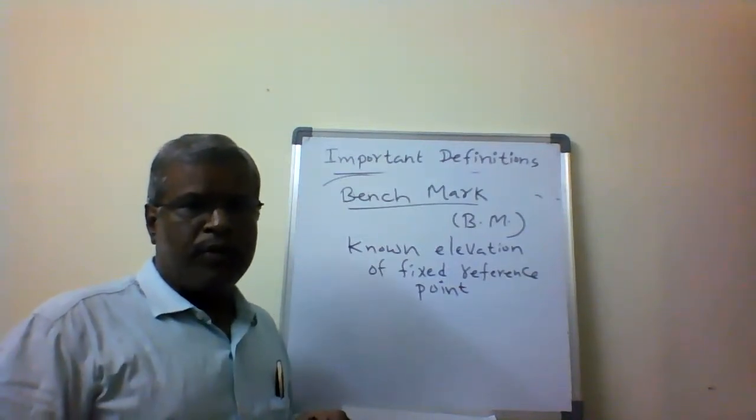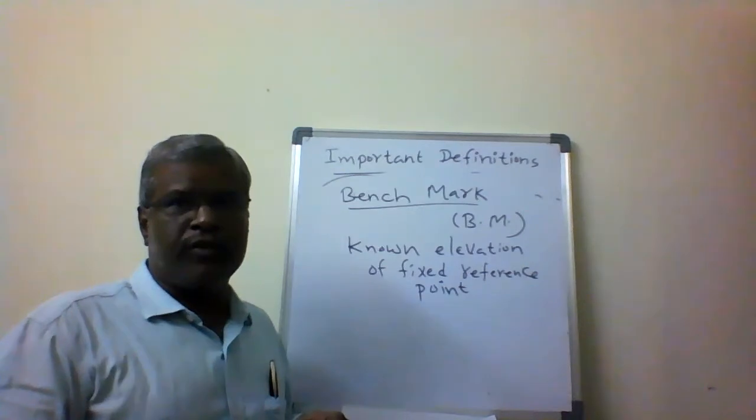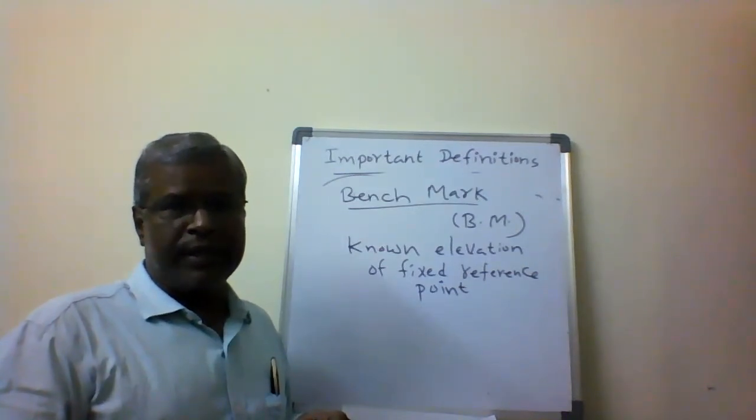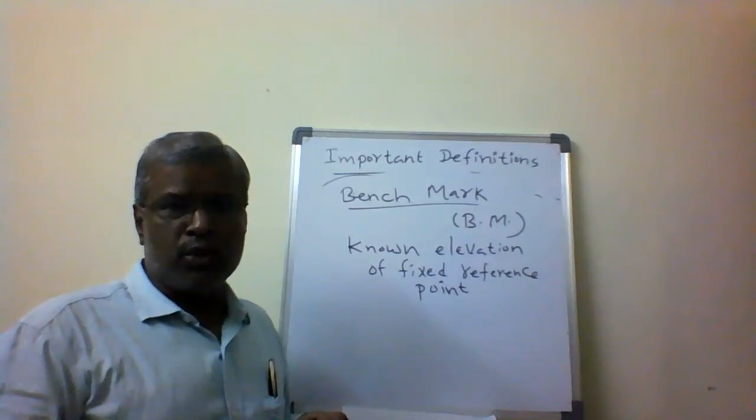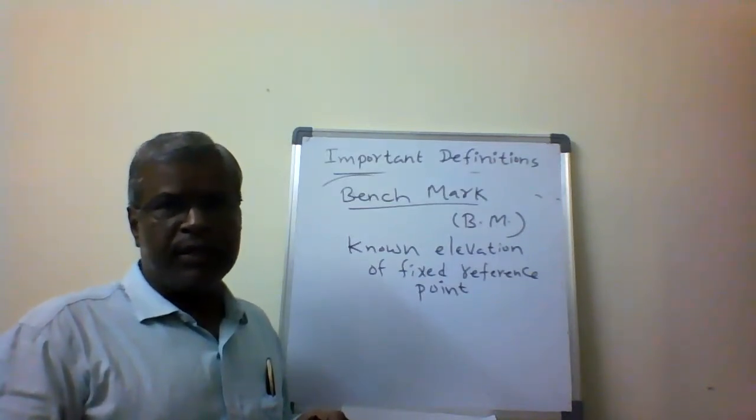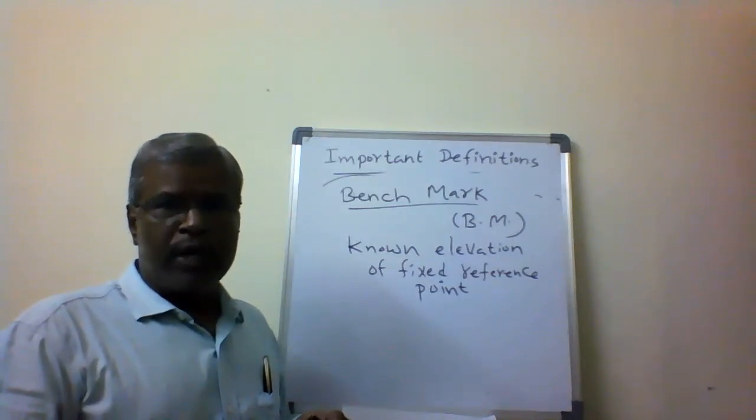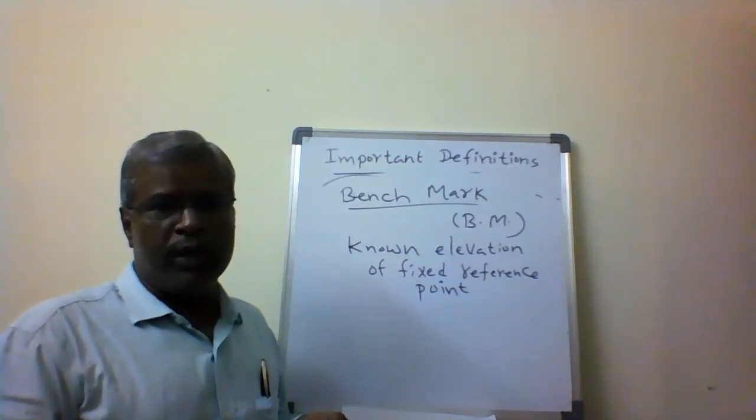As an example, a benchmark is like a target: is the point above the target or below the target? A benchmark is a reference point of known elevation. The elevation is known from the mean sea level, so we call it a reference point. With reference to it, the elevation is known. The known elevation of a fixed reference point we call a benchmark.